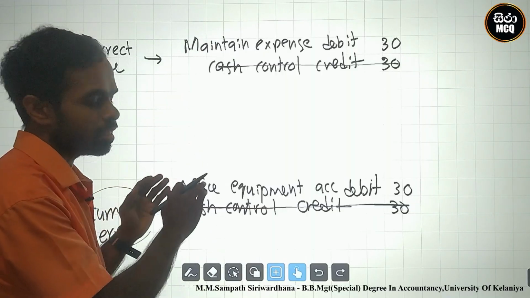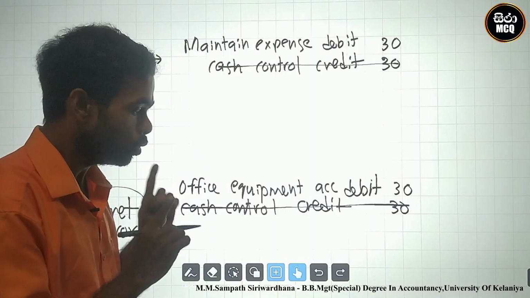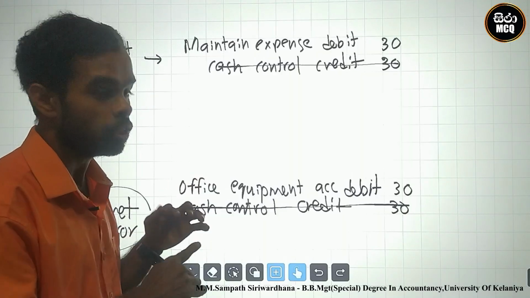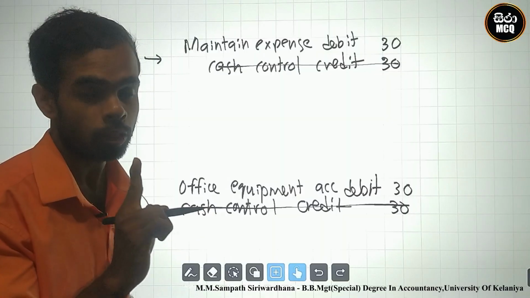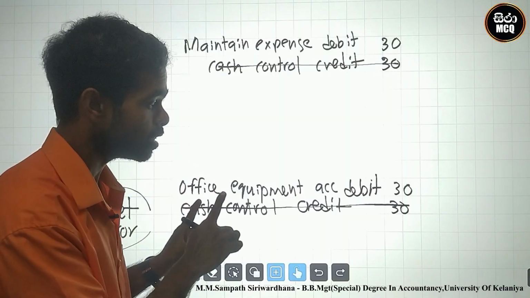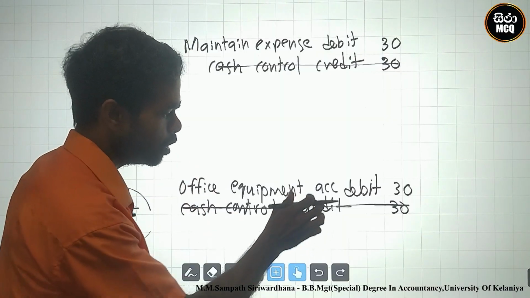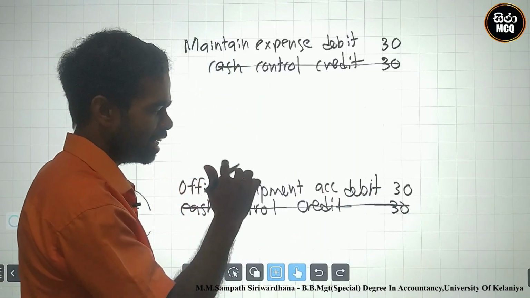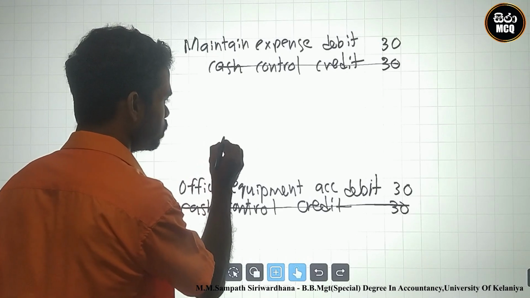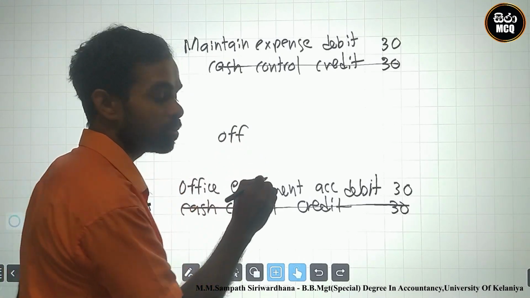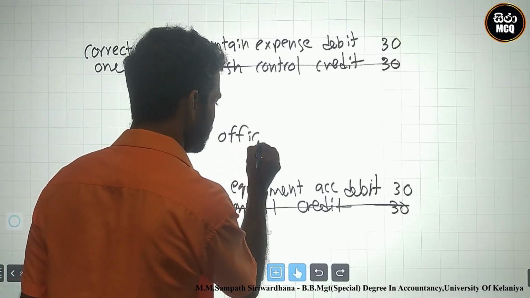Therefore, I shorten it to this person, the opposite side, to eliminate this. The office equipment is the wrong person. The wrong person must be eliminated. The wrong person is debit now. Therefore, I create the opposite shortened entry to the office equipment. Therefore, office equipment credit.